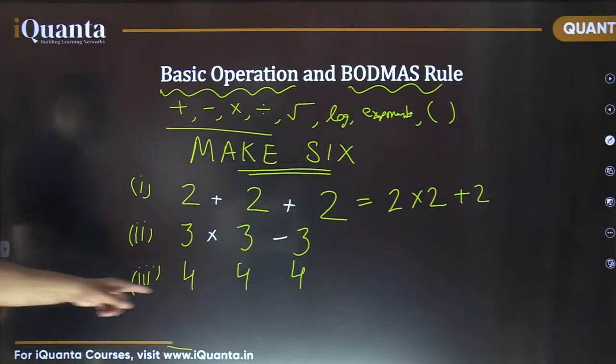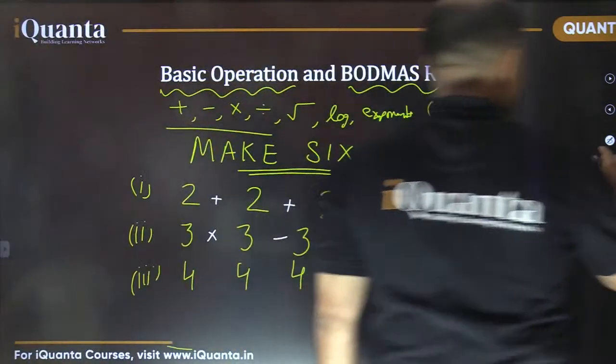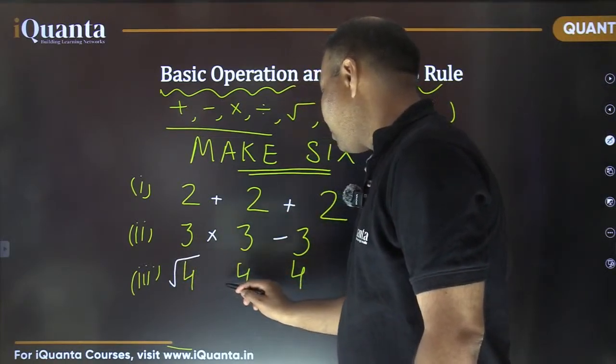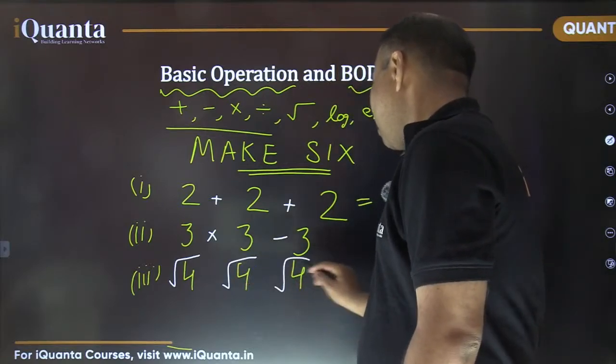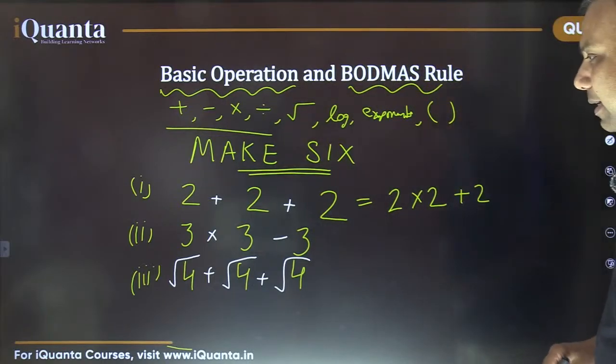Sakshi, you are to use the 3 numbers. Excellent. I got my first answer here. Vaishali, good. P. Verma has a different answer. Nice. I'm putting it here. So the first answer was given by Vaishali. Vaishali says we can use square root here. So square root of 4 is 2 and again 2 and again 2. So it is 2 plus 2 plus 2. That is 6. That's perfectly nice.